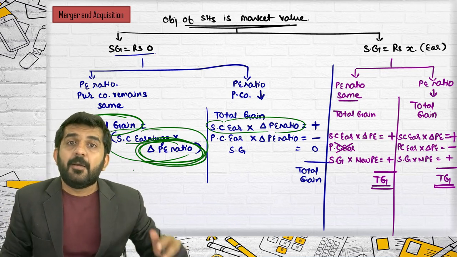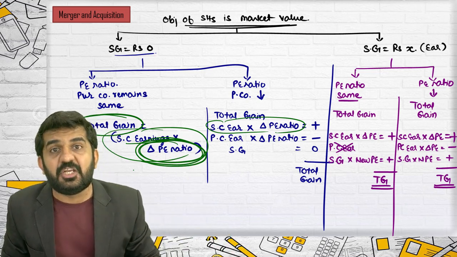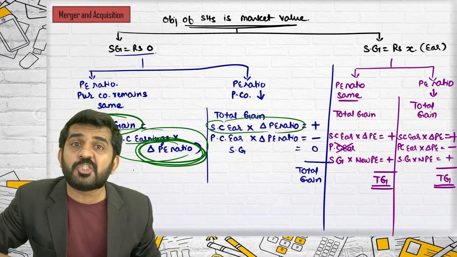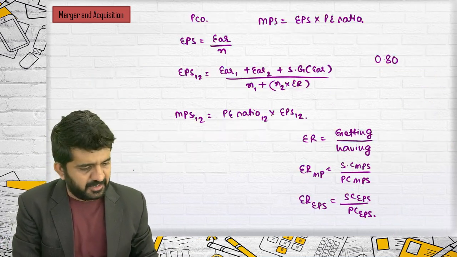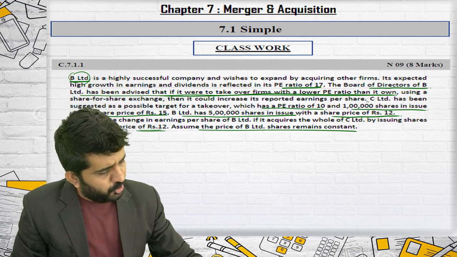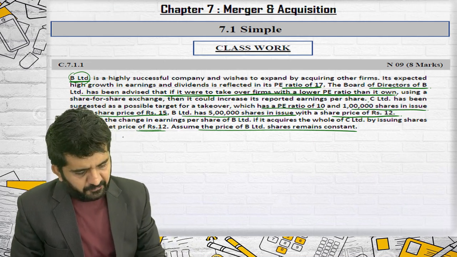But if previously the PE ratio was 20 and now it is becoming 17, there will be a synergic loss because of the merger, if you are taking over a company which has a higher PE ratio. Is it alright? So they will always be purchasing this with the share price of ₹10.